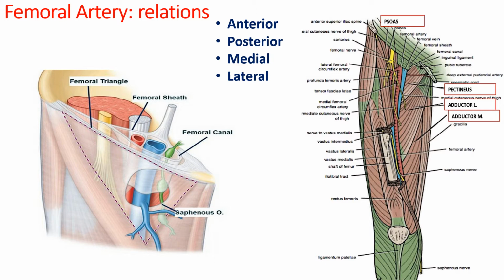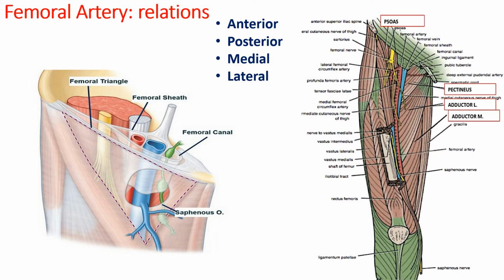Then next, medially lies the femoral vein. Now, the relationship of the femoral vein with the femoral artery changes with its course. The femoral vein initially lies medial to the femoral artery in the femoral triangle. At the apex of the femoral triangle, the femoral vein lies behind the femoral artery, and then in the adductor canal, it comes lateral, and finally at the lower end of the adductor canal, the vein is lateral to the femoral artery.